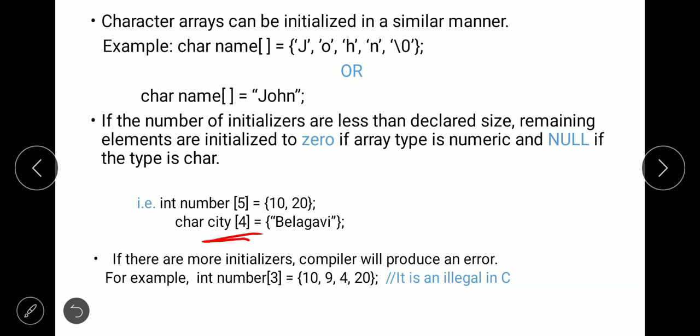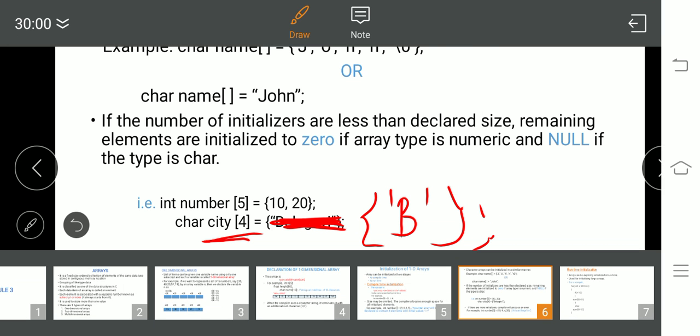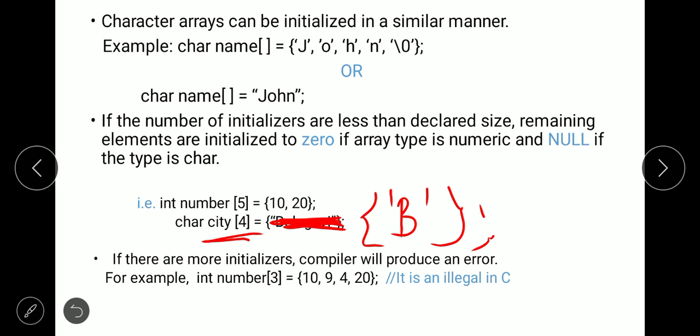Sorry, I think there is a mistake. It is not Belgavi. So this is wrong. Character city of 4 can hold only 4 characters. Please do the changes.